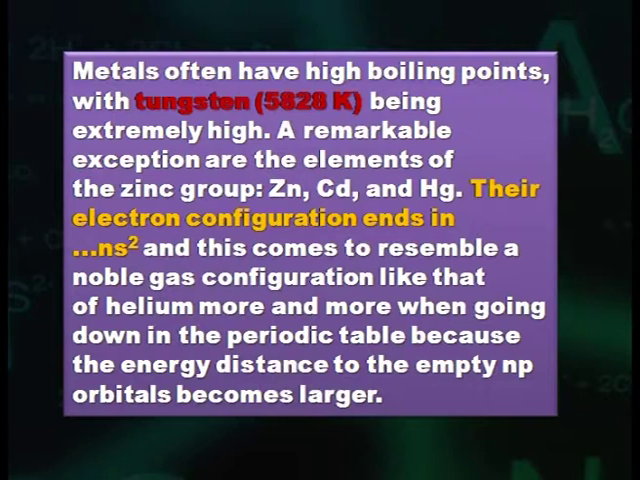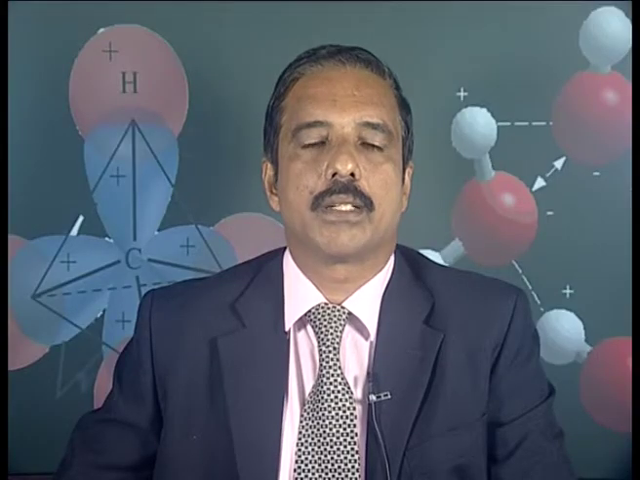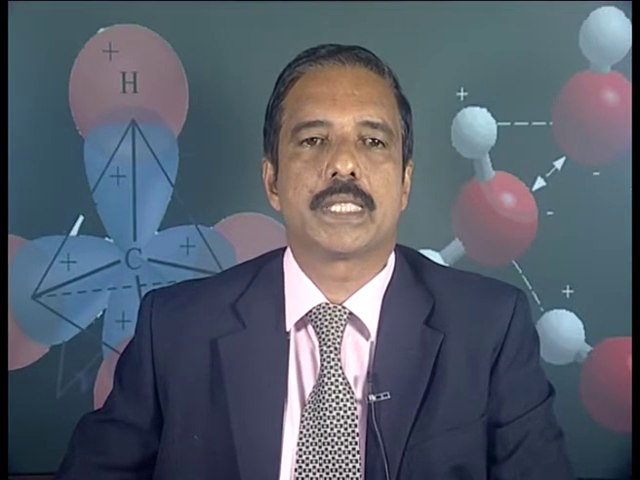Tungsten, with a boiling point of 5828 degrees Kelvin, is extremely high. A remarkable exception are the elements of the zinc group: zinc, cadmium and mercury. Their electronic configuration ends in ns2, and this comes to resemble a noble gas configuration like that of helium more and more when going down in the periodic table, because the energy distance to the empty np orbitals becomes larger. These metals are therefore relatively volatile and are avoided in ultra high vacuum systems.